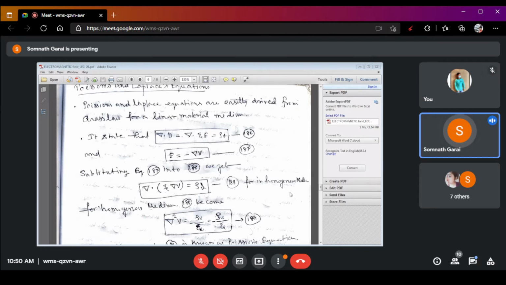This is our equation 186, which is derived from Gauss law.